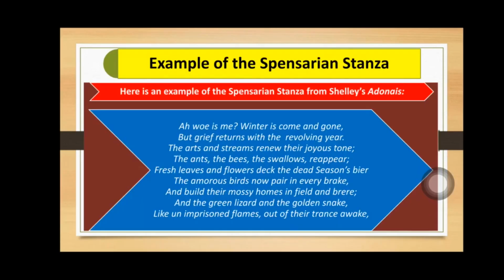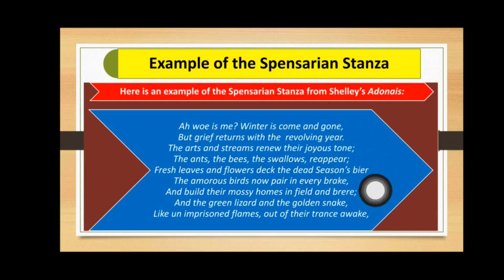Here we have the example of Spenserian stanza, and it consists of 9 lines, and the first 8 lines have iambic pentameter, and in each line we have 5 feet and 10 syllables. And the last line, which is called Alexandrine, has 12 syllables and 6 feet. You can see here that line 1 rhymes with line number 3. Line 2 here rhymes with line number 4.